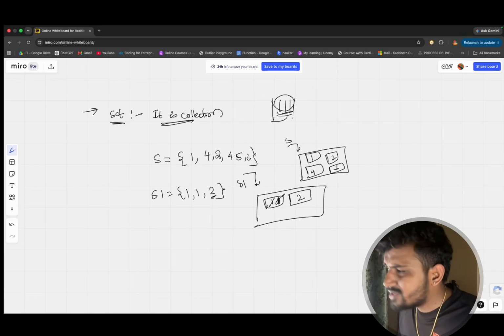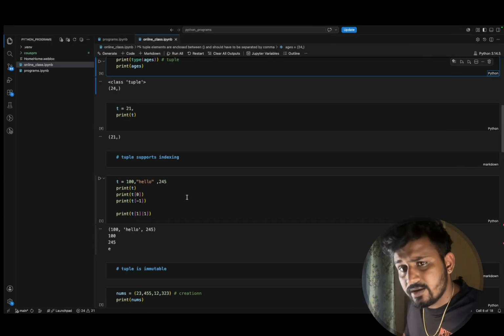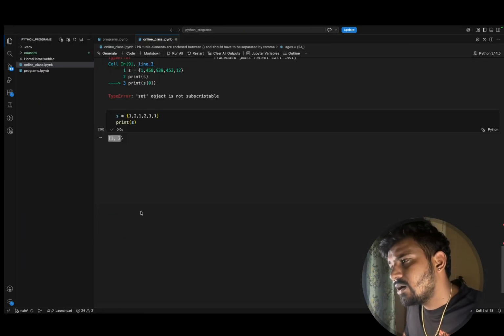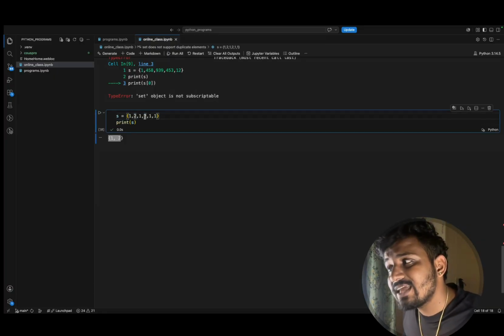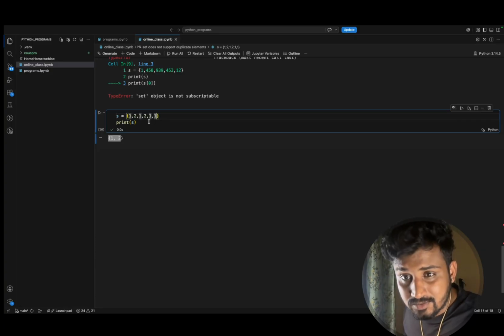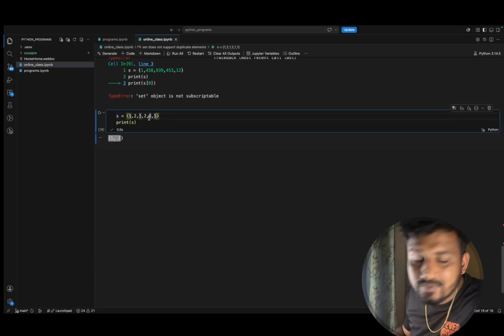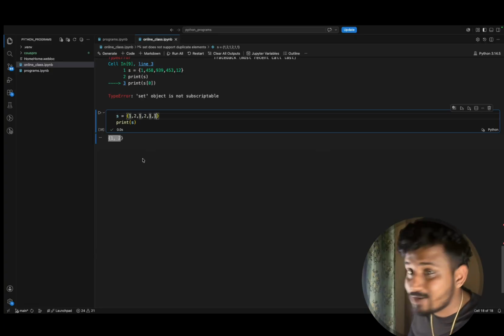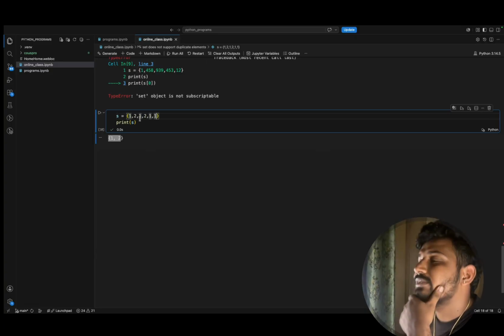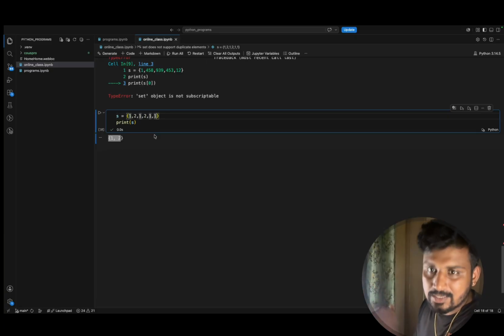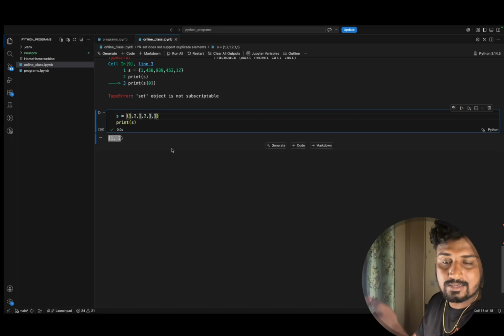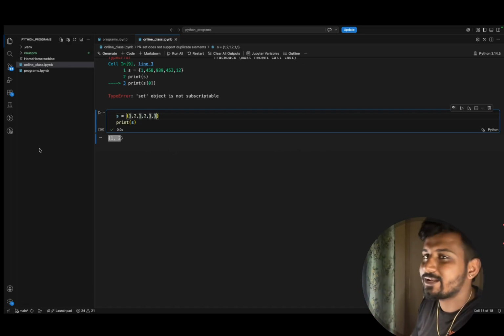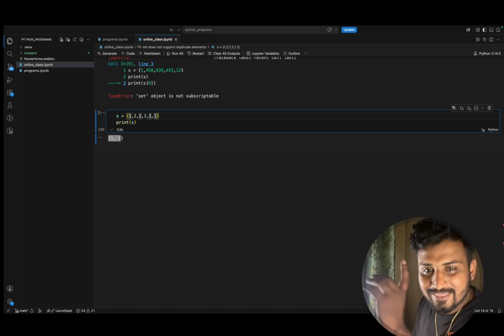Got my point? And you'll be having a question. If I want to fetch all, I can fetch it by using the variable name. But suppose I want to fetch single elements, I want to pick 1 or I want to pick 2, then how to pick? Indexing is not supported. Then what do we need to do? For that we have methods. Set comes with some methods. Those methods we'll discuss in the next classes. So please continue watching the videos, you'll get clarity. That's all about the set. That's all guys. Thank you.